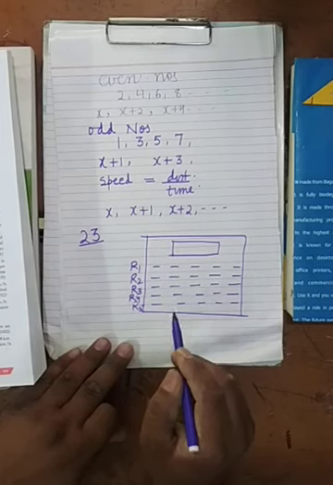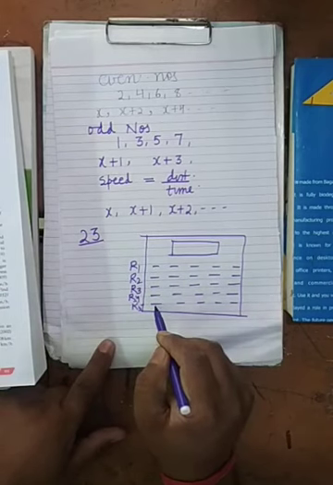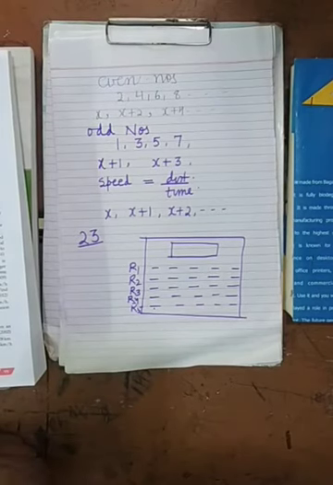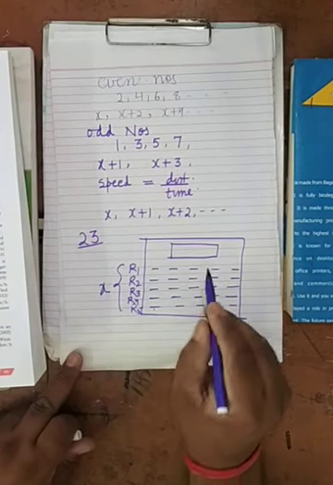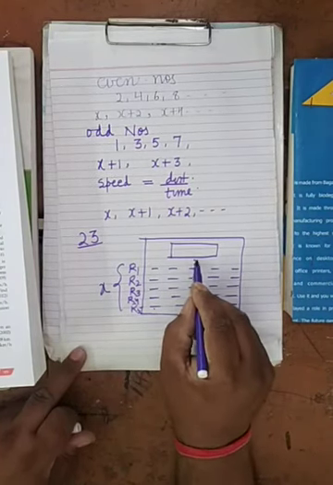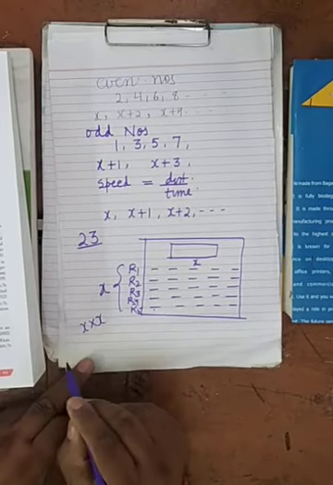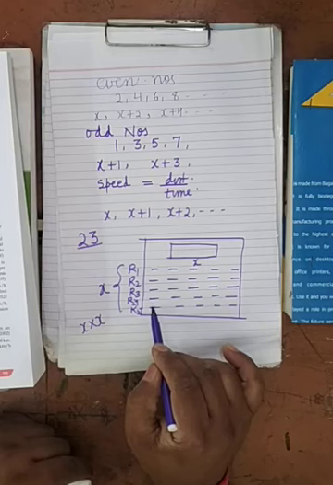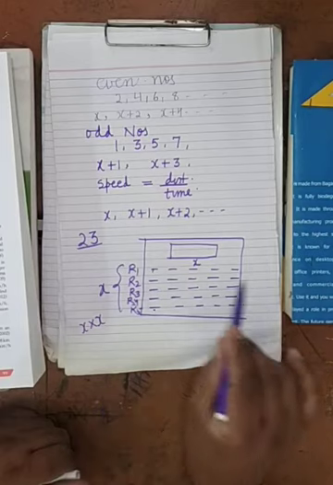Now the question is saying that the number of rows was equal to the number of seats in each row. There are how many rows? 5. And in each row there are how many seats? 5. So it will be something like this. We will not take 5, we will assume that this is x. So there will be x seats in each row, and the total number of seats will be x into x, that is x square. From this diagram you can see there are 5 rows and in each row 5 seats, so total seats are 25.